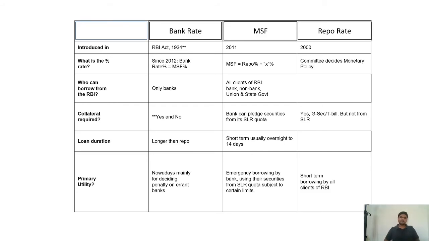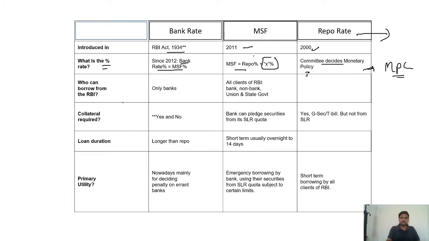Now bank rate, MSF and repo rate. Here is the comparison chart. You can see it was introduced in the RBI Act 1934 itself. It was in 2011. It was in 2000, and reverse repo is just the inverse of it. What is the rate? Since 2012, bank rate is equal to MSF percent. MSF, what is MSF? Repo rate plus x percent, decided by RBI only, and repo rate is decided by the monetary policy committee, the MPC, which decides these rates.